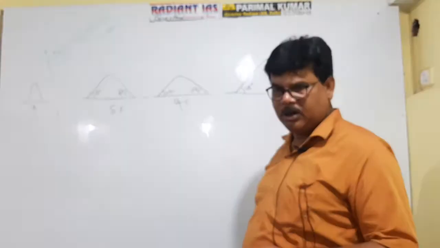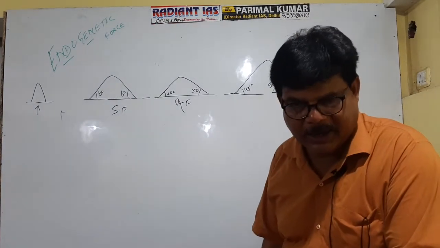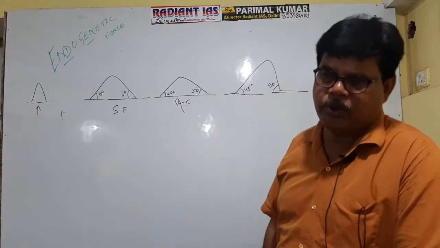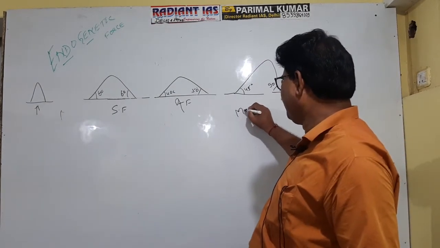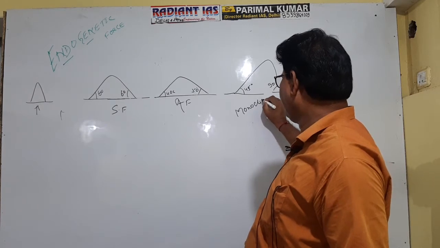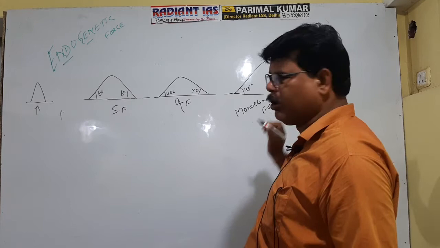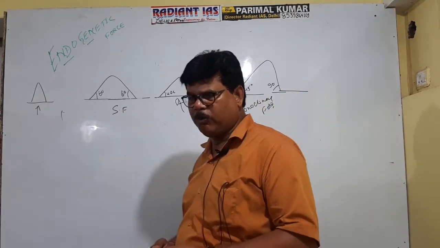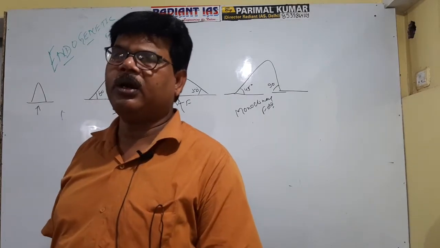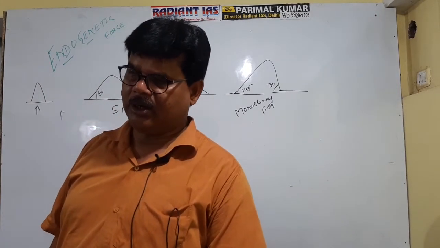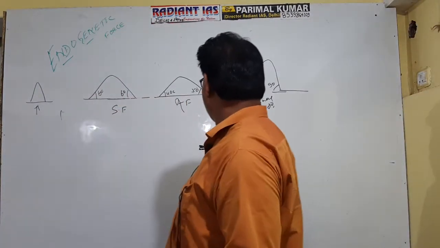So if one dip angle is a right angle and second is an acute angle, then it is referred to as monoclinal fold. What is the meaning of monoclinal fold? It is the type of fold in which one dip angle is 90 degree and second dip angle is an acute angle. Okay, so this is referred to as monoclinal.